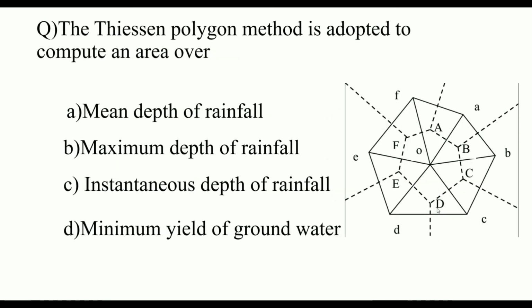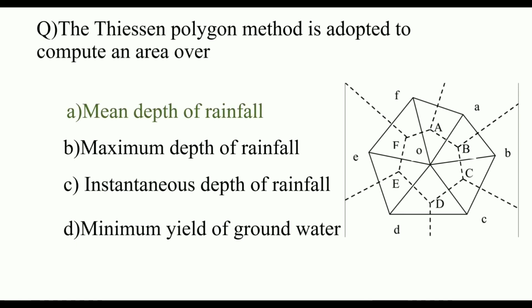And the next question is, the Thiessen polygon method is adopted to compute an area over A, mean depth of rainfall, B, maximum depth of rainfall, C, instantaneous depth of rainfall, D, minimum yield of groundwater. A, we know that Thiessen polygon method is used to find the mean depth of rainfall.